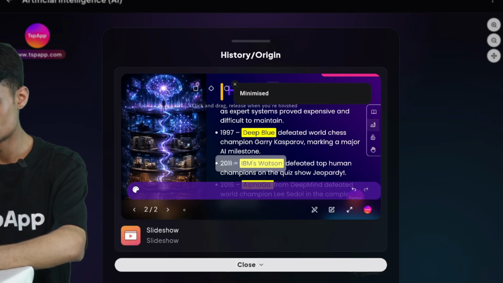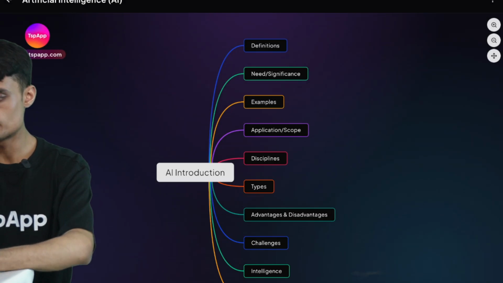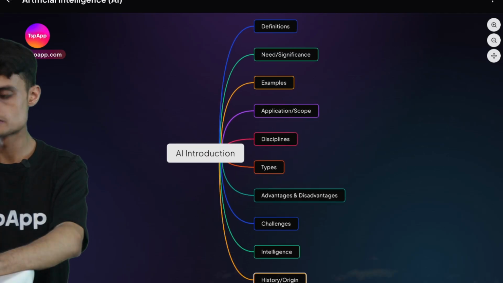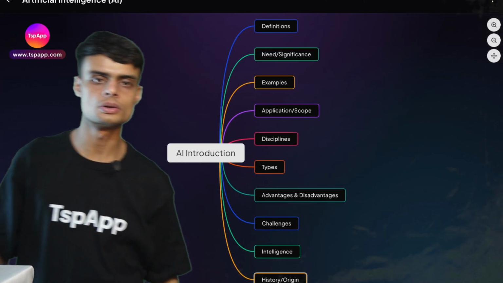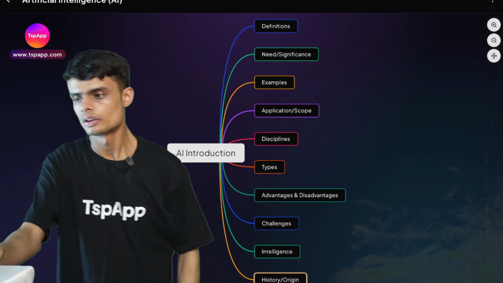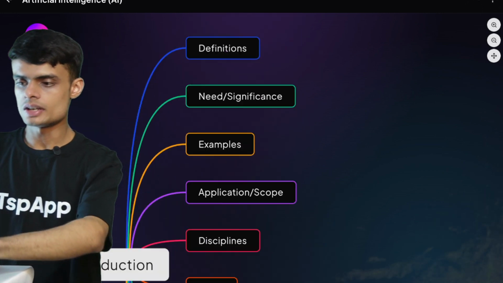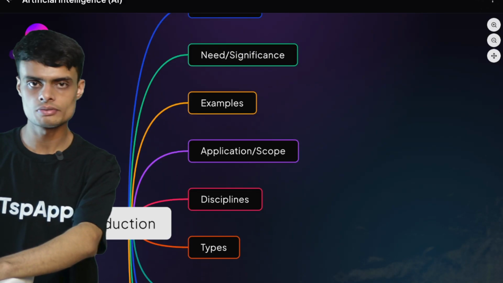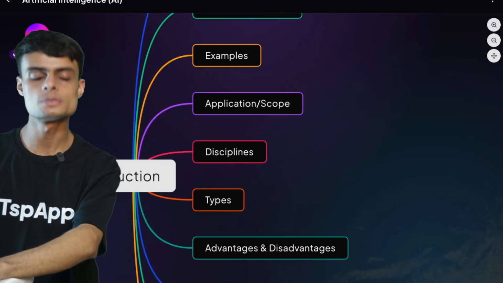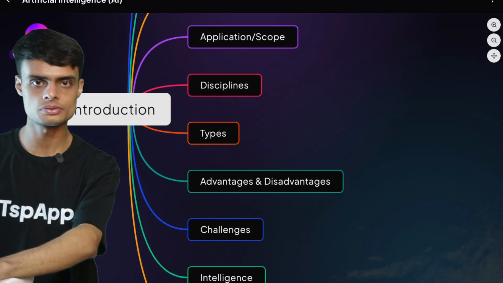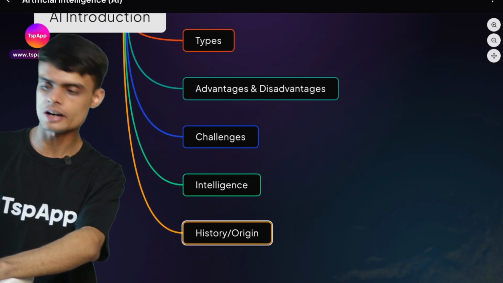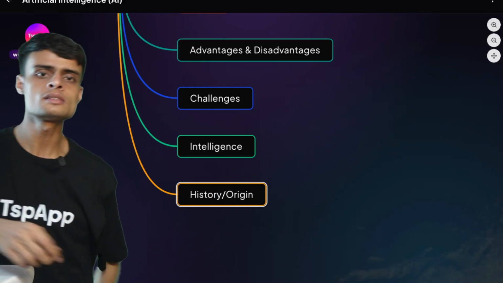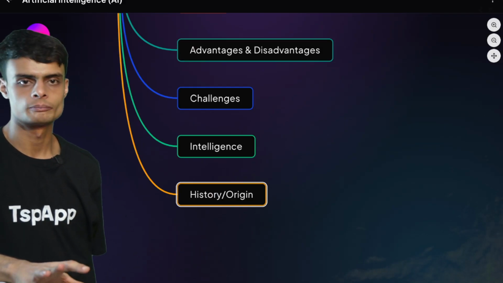Now we have completed all of these topics, including the history or origin of AI. We started with the definition. We have seen the need or significance, the examples of AI, the applications of AI, disciplines, types, advantages, challenges, intelligence, and the history or origin of AI.